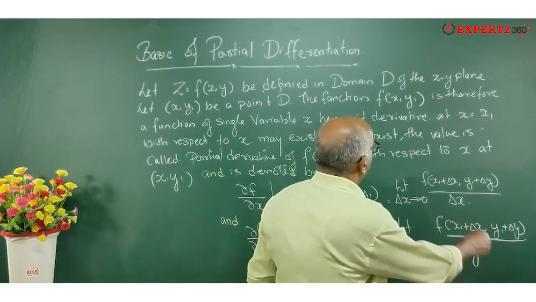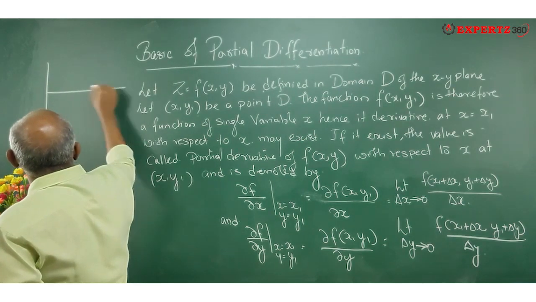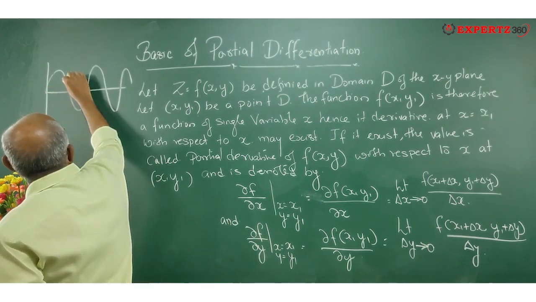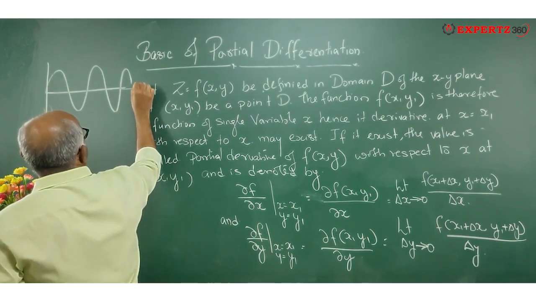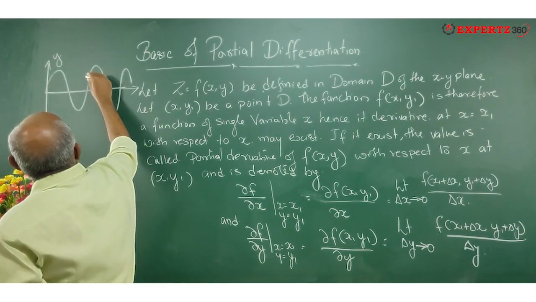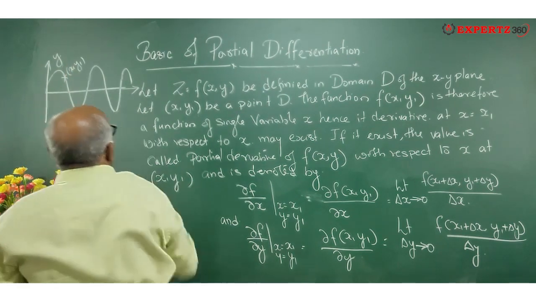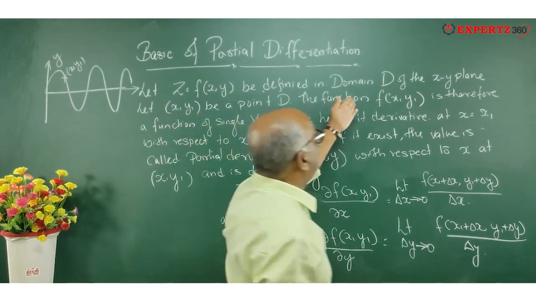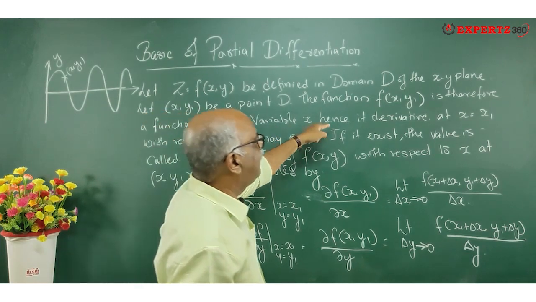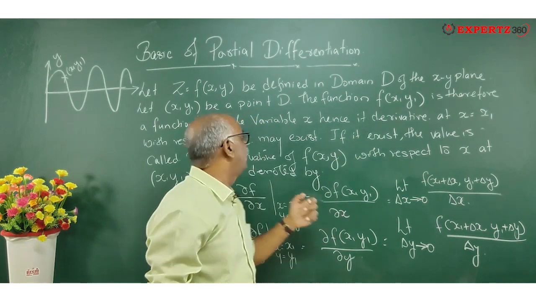So suppose I have a waveform like this. See, this is a waveform. The movement is there in the x direction, and this is the y direction. So I take a point somewhere over here. Let that point be x1, y1. So that's what the thing is. The function f of x, y1 is therefore a function of the single variable x. Hence, its derivative at x equal to x1